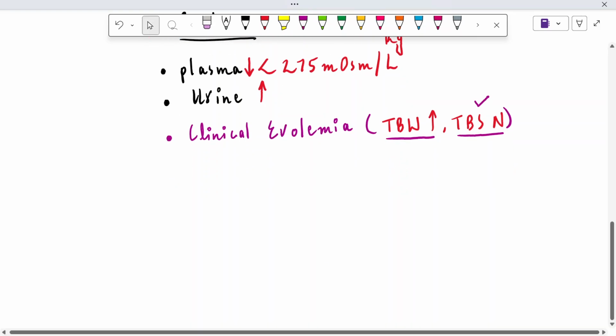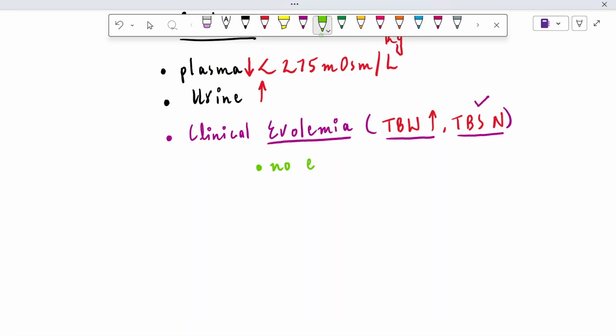Why is there euvolemia, and not hypervolemia or hypovolemia? Euvolemia can be manifested as no edema, no orthostatic hypotension, and no ascites. Ascites is nothing but edema in the abdominal cavity.